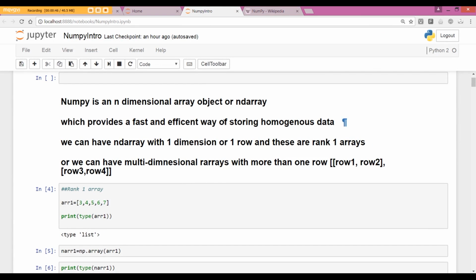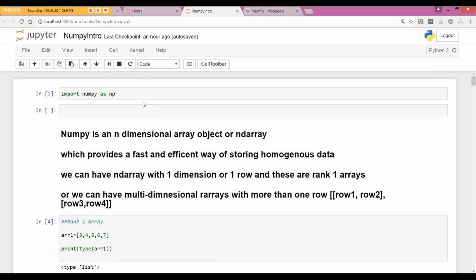And the key thing about NumPy is that it provides us with ndarray, and that's a fast and efficient way of storing homogeneous data. And this can be either rank 1 or rank 2, unidimensional or multidimensional. And there's a plethora of mathematical functions out there that we can implement on ndarrays. But first, I'm going to look at the importation conventions.